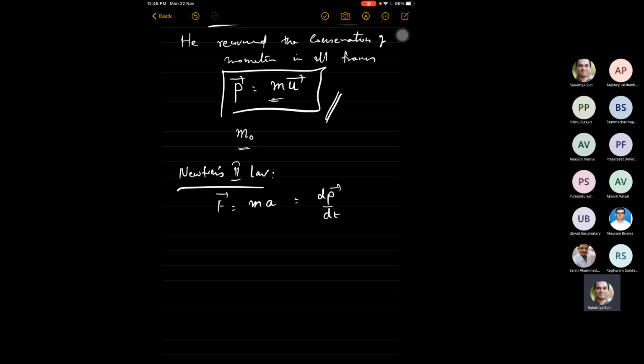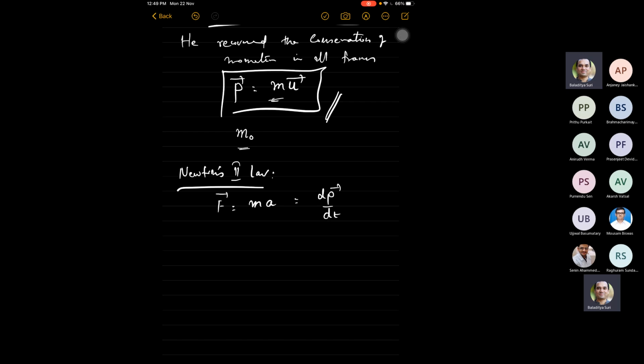So can't it be like that? The mass is the same whether it is rest mass or whether it is moving mass, but the momentum is changing depending on whether the frame is relative or at rest. No, the momentum is changing. So again, a very good question, Anjay. So what is happening here is the following.